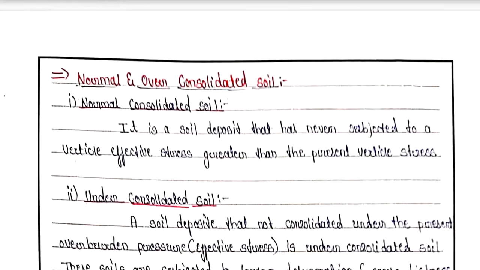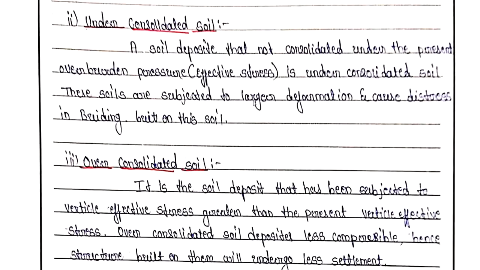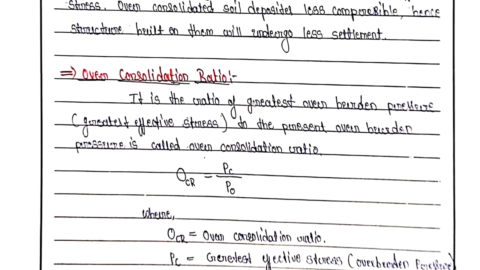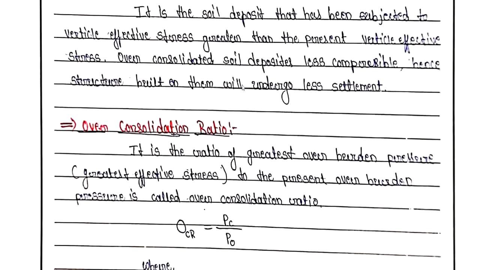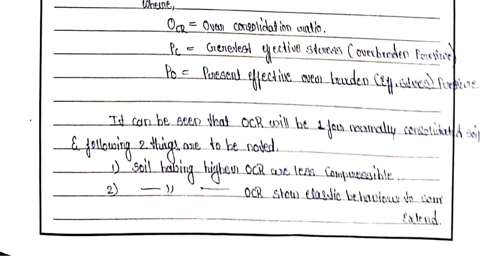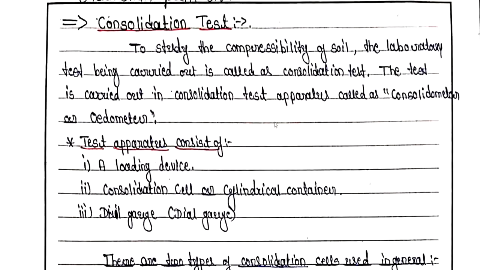Next you can see we have studied about normally consolidated soil, under consolidated soil and over consolidated soil. So we have studied about all these three parameters. After that we have studied about the over consolidation ratio, which is very important while solving the problems. Okay, further you can see we have studied about the consolidation test. So this was the thing which we have studied in previous sessions.